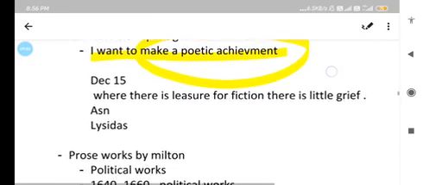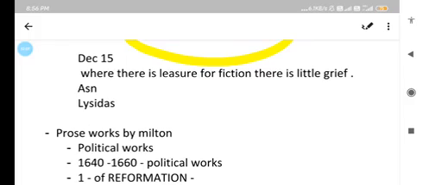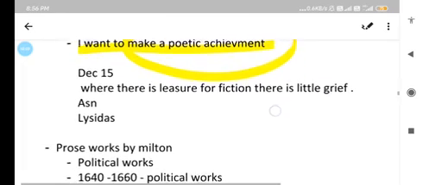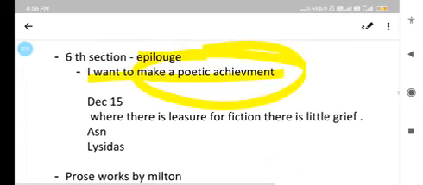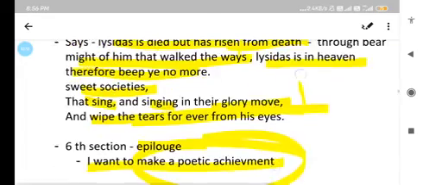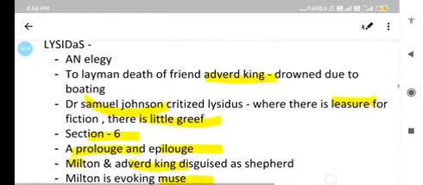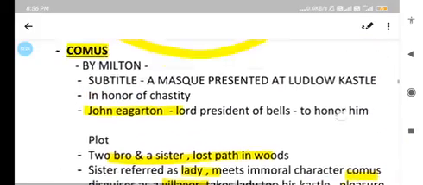So there was a question in December 2015, and the question was, where there is a leisure for fiction, there is a little grave. And this line was from the poem Lycidas. Okay, so we have seen the very important works of John Milton. In this video, we have talked about the works Lycidas and Comus written by John Milton.